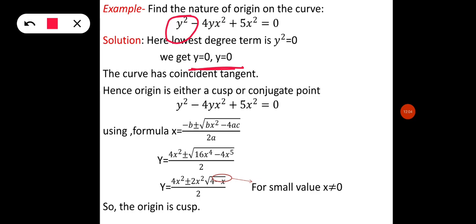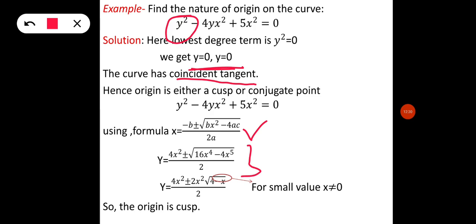Here we see that the curve has coincident tangents, meaning 0, 0. So the origin is either a cusp or a conjugate point. Then we will find the points using the Sridharacharya formula, that is minus b plus minus under root b square minus 4ac upon 2a. Using that formula we will calculate here.